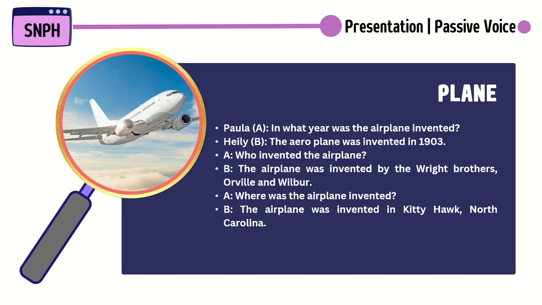Where was the airplane invented? The airplane was invented in Kitty Hawk, North Carolina.